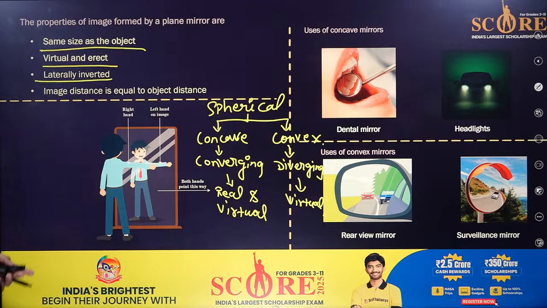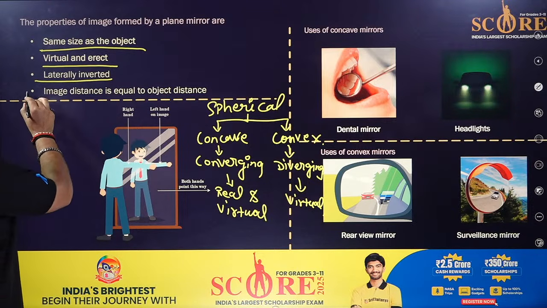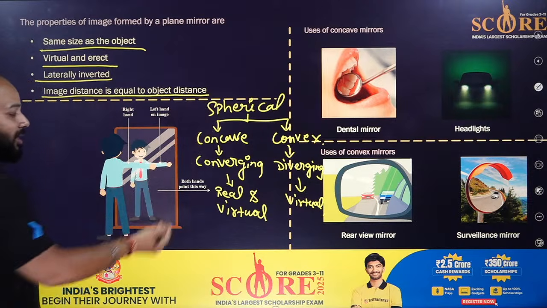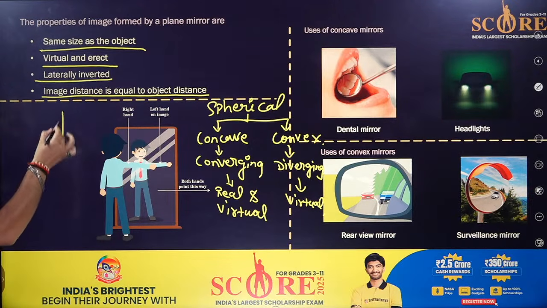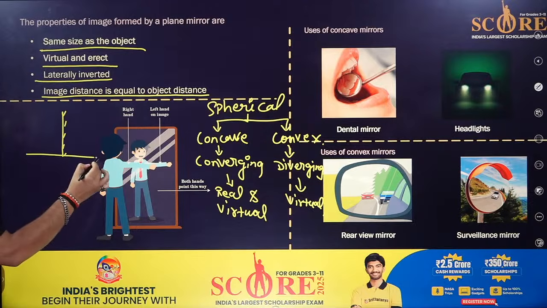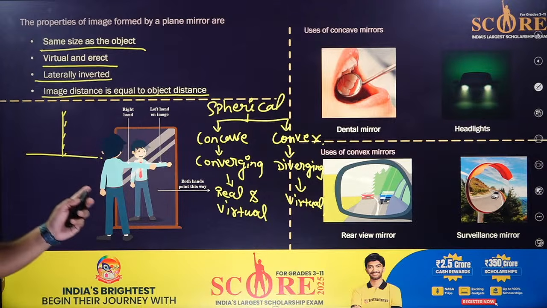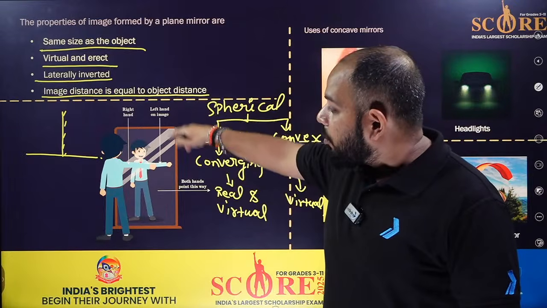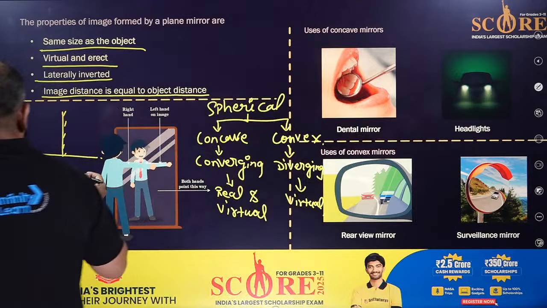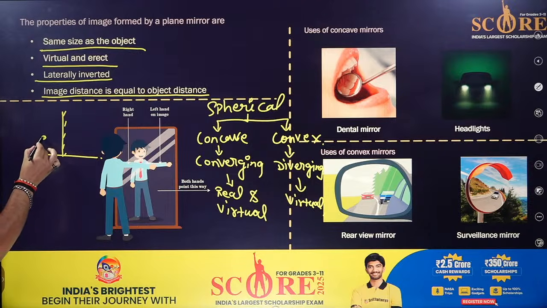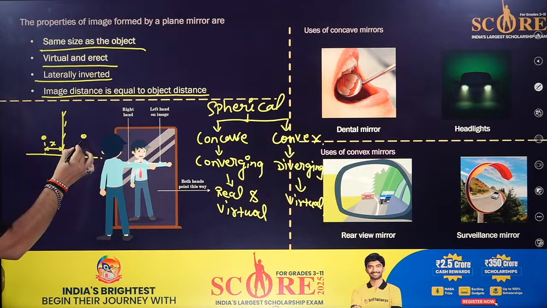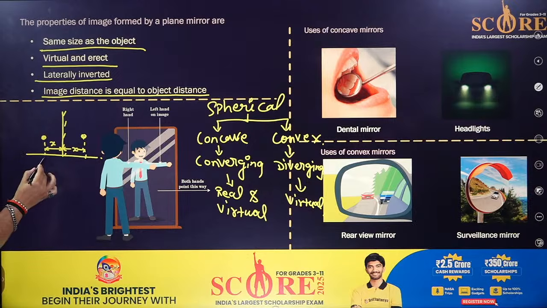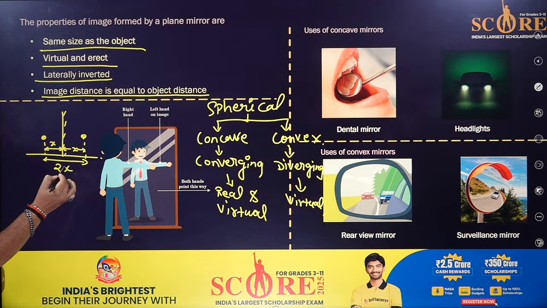The ambulance example was given in the previous session: image distance is equal to the object distance. Suppose this is the mirror. Please go and check the previous questions, where I explained the plane mirror in depth. If the object is at a distance x, the image formed will be at x only. So the distance between the object and image will be 2x.